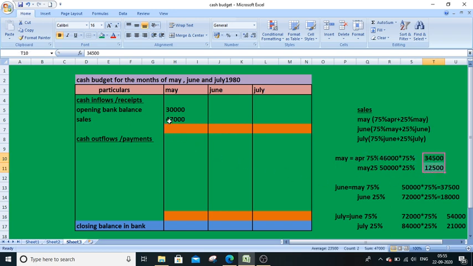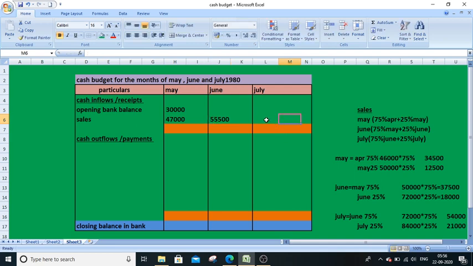So that is 47,000. In the same way, June month 25% and May month 75%. June's previous month is May. May month 75% is pending. You know that. So that 75% will be received in the month of June, and June month sales 25% will also be received in the month of June. Overall 37,500 and 18,000. Total 55,500.